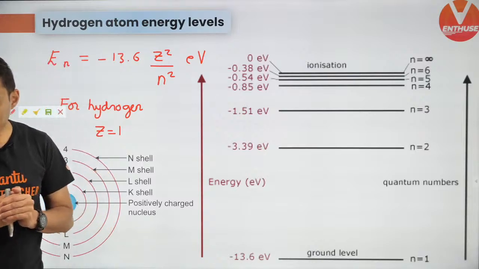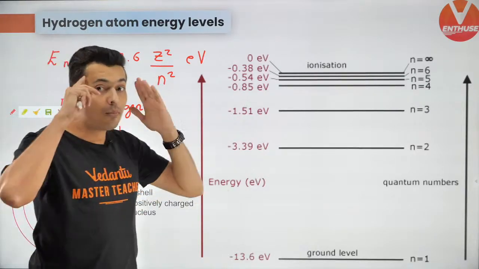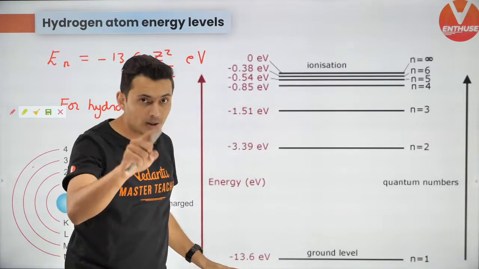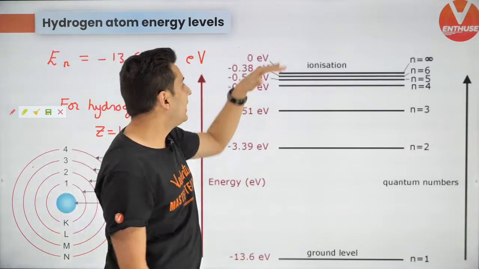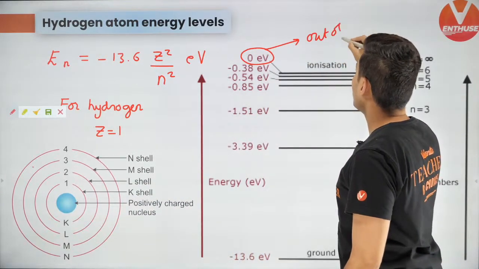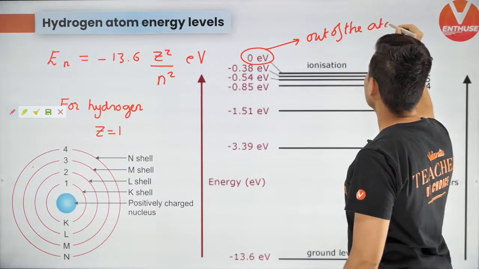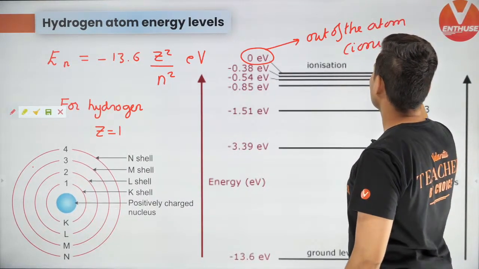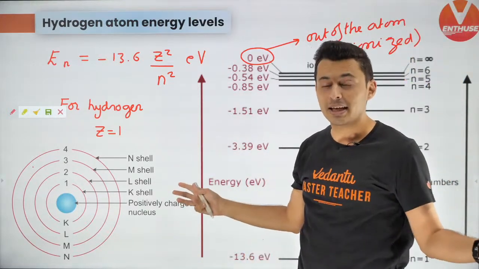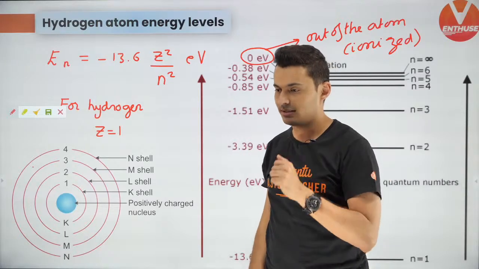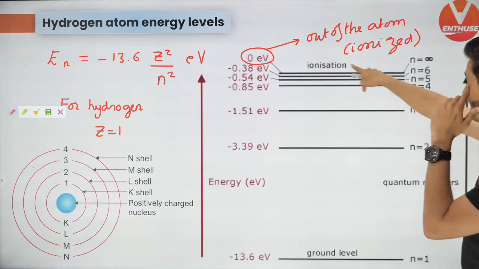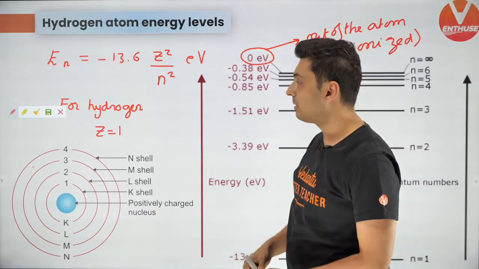Very important formula, and more important is to remember that the energy levels are negative, number one. The zero energy is when? What does this zero energy stand for? This stands for it is out of the atom. That means, think about it, it has been ionized. That electron has escaped that atom. It has got zero energy. It's free. It's no longer bonded to that atom. That is when N is infinity, and it's gone out. That's when it is zero. So this is something which you should remember.